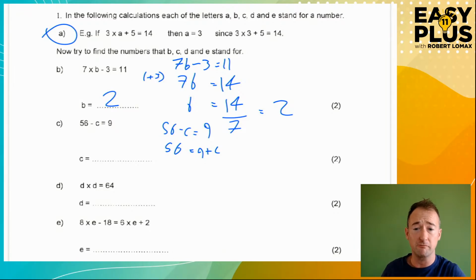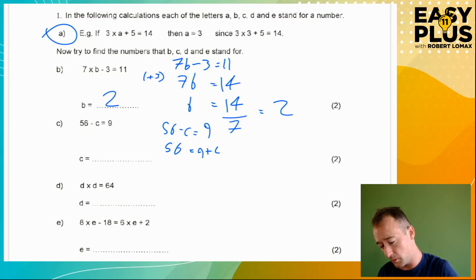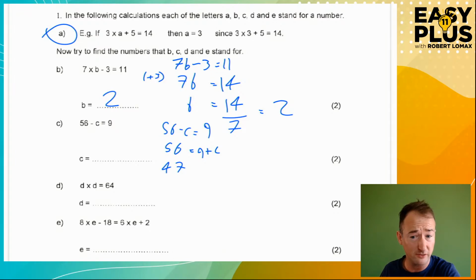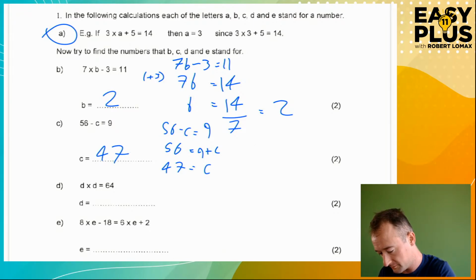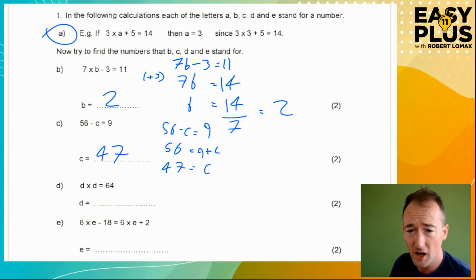So, I need to get rid of the 9 plus, or otherwise known as the 9. How do I get rid of a 9? I take it away. So I need to take away 9 from both sides. 56 minus 9 is 47, because 47 plus 9 is 56, I hope. 9 plus c, take away 9 is just c. So c is 47.